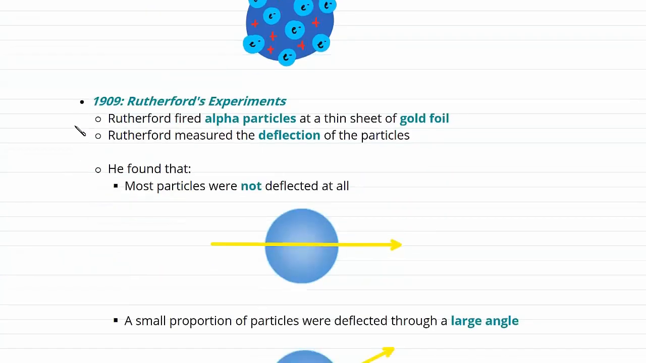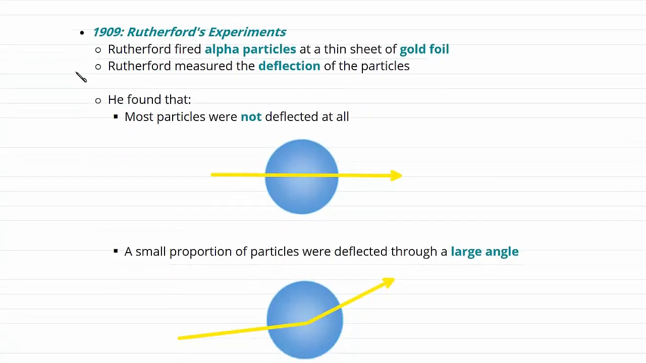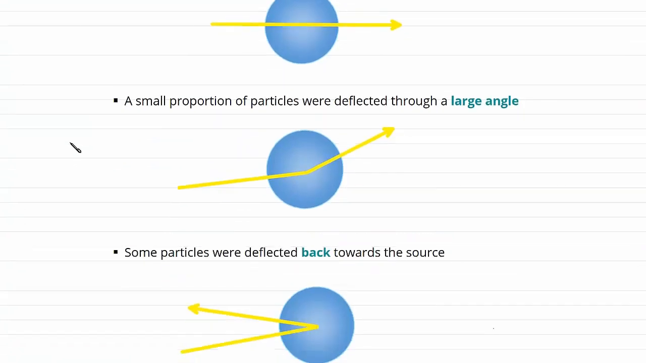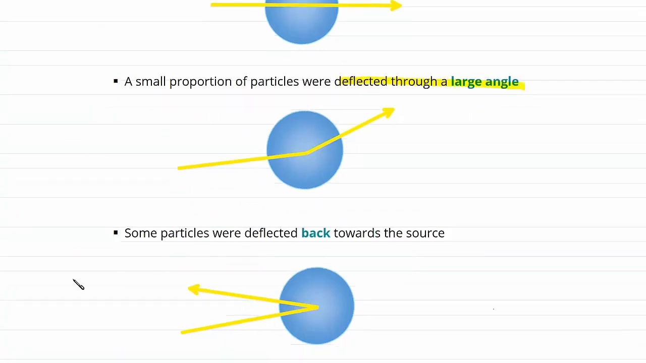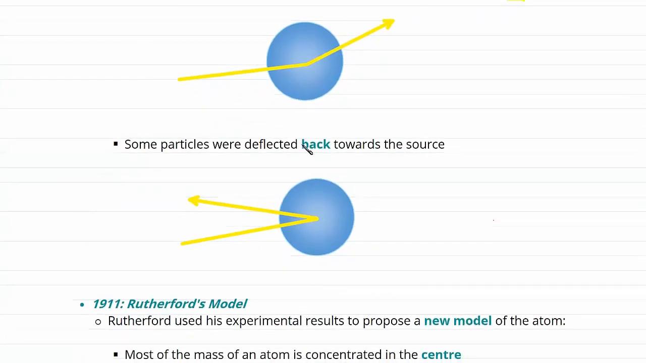Later in 1909, Rutherford carried out a series of experiments. He fired alpha particles at a thin sheet of gold foil. Rutherford then measured the deflection, that's the change of direction of the particles. What he found was that most particles were not deflected at all, as he had expected. He also found that a small proportion of particles were deflected through a large angle, but most surprisingly he found that some particles were deflected back towards the source.